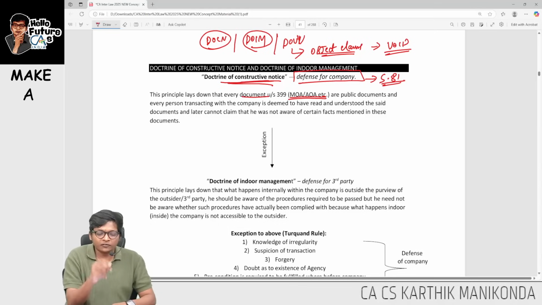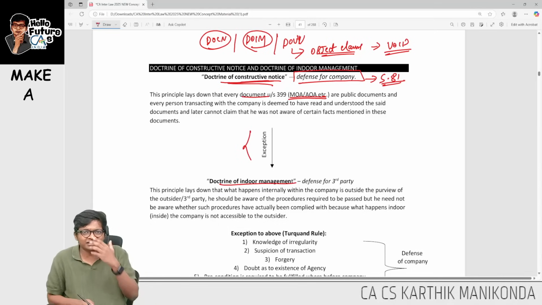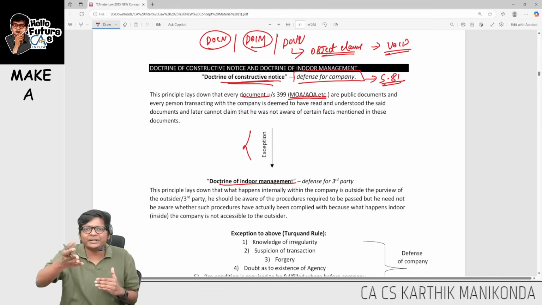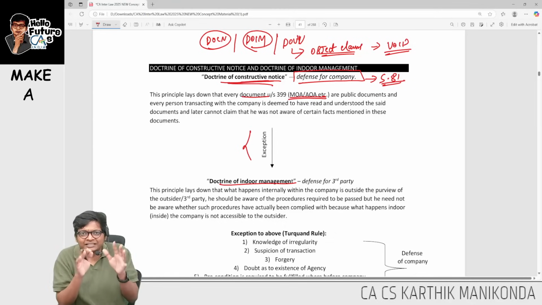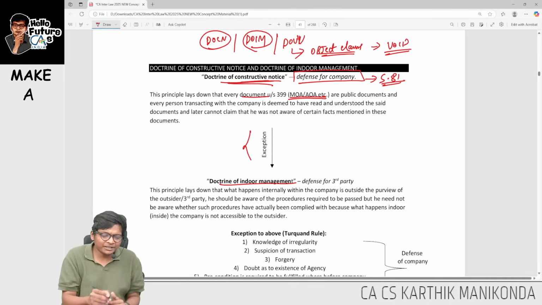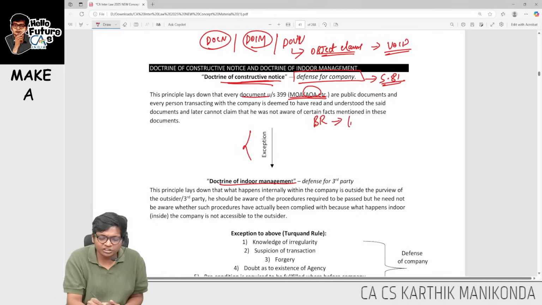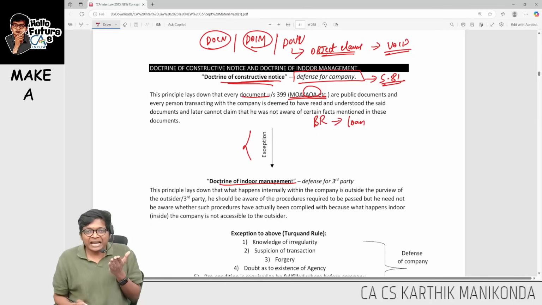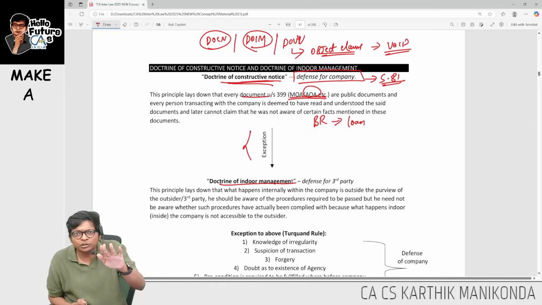The exception for doctrine of constructive notice is only doctrine of indoor management. What is this? Now, the third party is saying, I know, sir, the company internally should have passed all the resolutions, but have they actually passed the resolution? For example, the company's AOA says the company has to pass a board resolution to obtain a loan, but have they actually passed the resolution and obtained the loan?